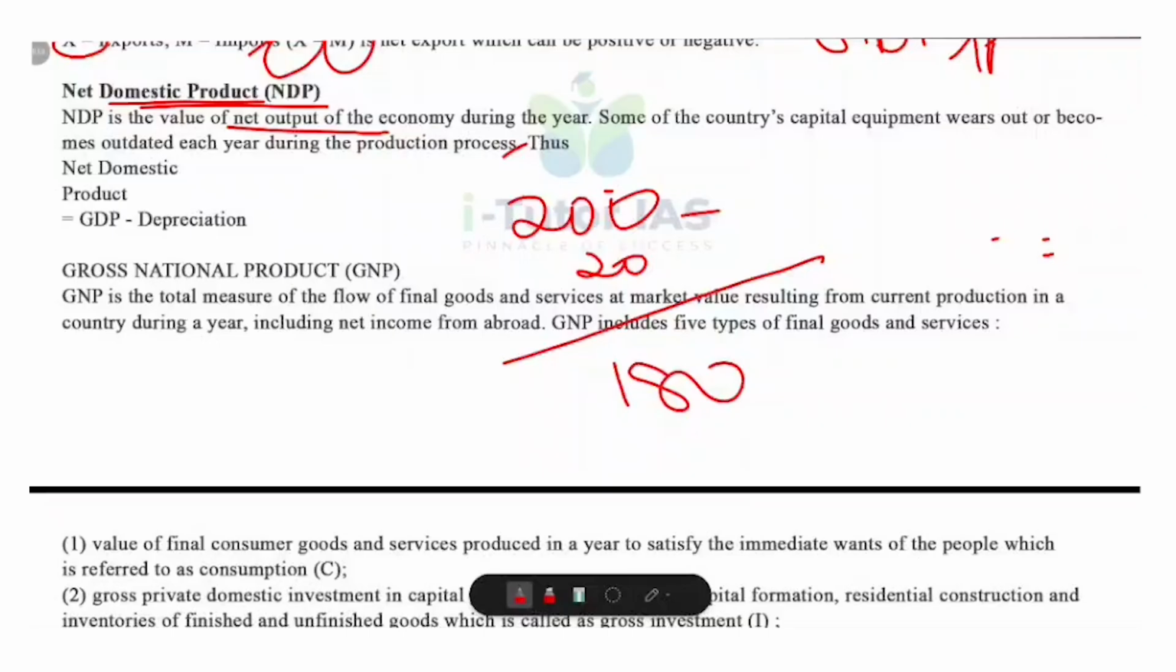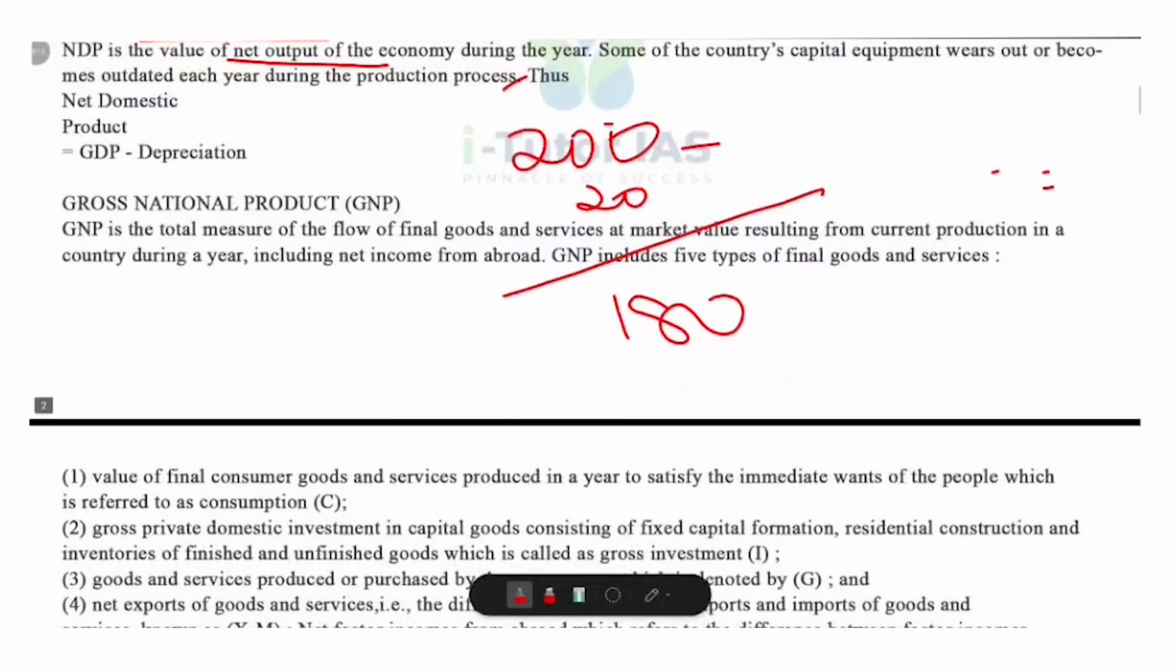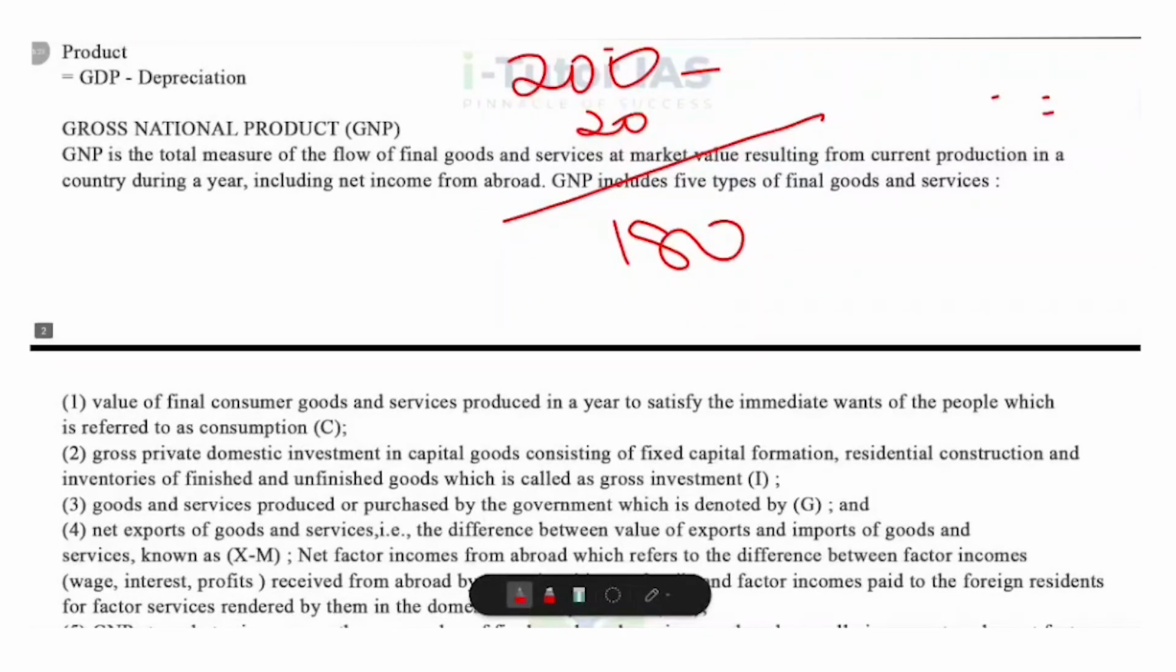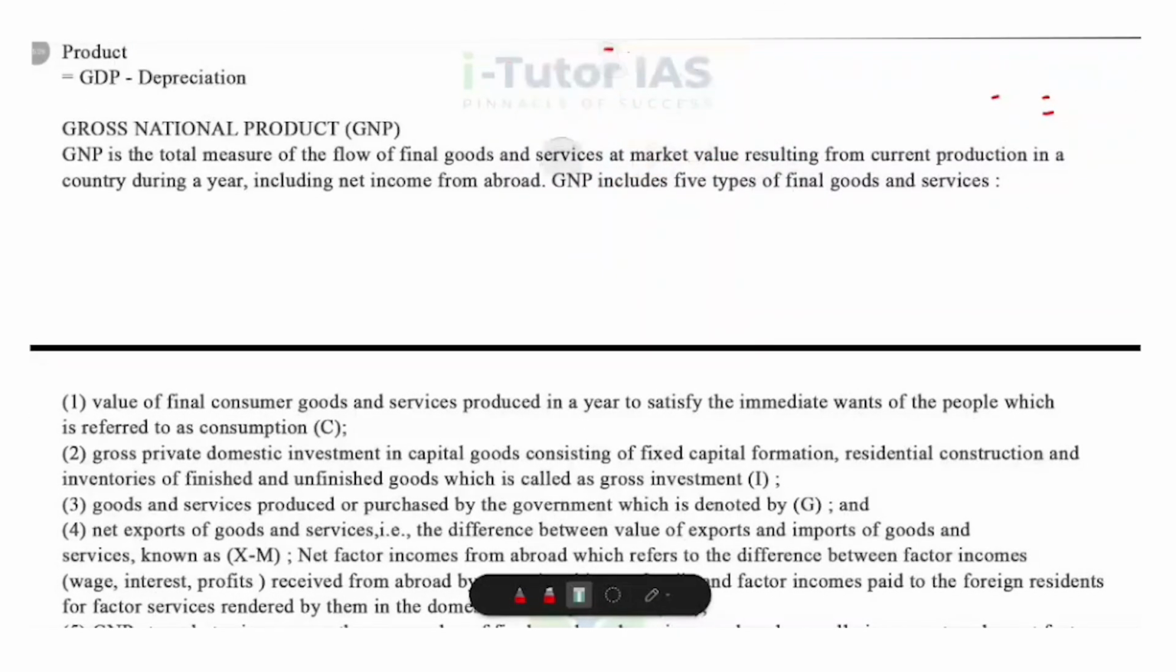So what is the key idea here? GDP is the total production without worrying about capital getting old. NDP is the total production after considering capital losses. It is a more realistic measure of what the economy actually produces for future use. Hope you understand. Now let's look at GNP or gross national product.